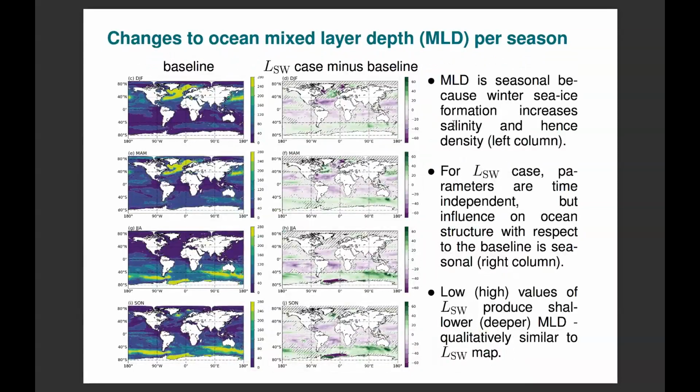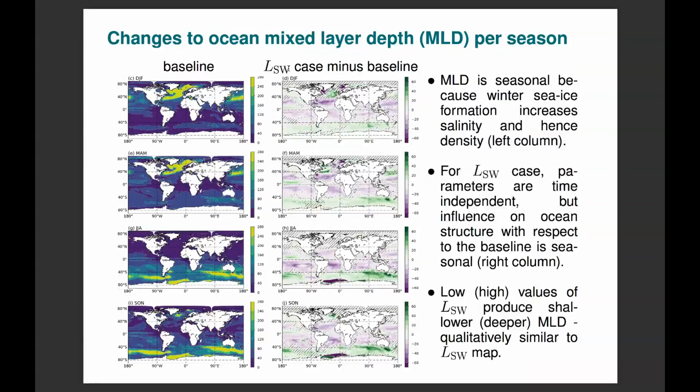Okay, so it also makes an impact on the ocean structure itself. Here, these are changes in mixed layer depth per season. So this is the baseline case. You can see the seasonalities. This is the December, January, February average of mixed layer depth in the ocean, or the depth of the well-mixed region in the ocean boundary layer. The mixed layer is deeper in the winter hemispheres because the formation of sea ice increases the salinity locally within the ocean and hence increases density.